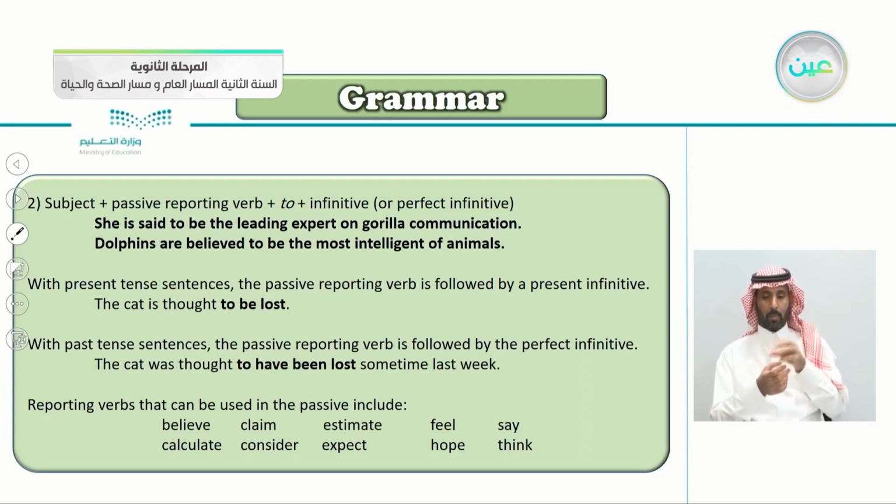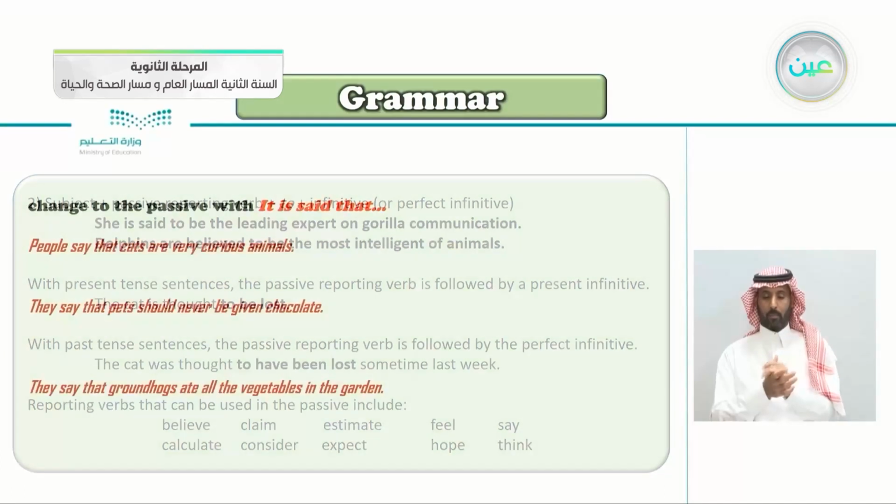Reporting verbs that can be used in the passive include believe, calculate, claim, consider, estimate, expect, feel, hope, say, and think. Of course, we already used believe and say, and here we used thought, from think. So these are words that you can use as passive reporting verbs.